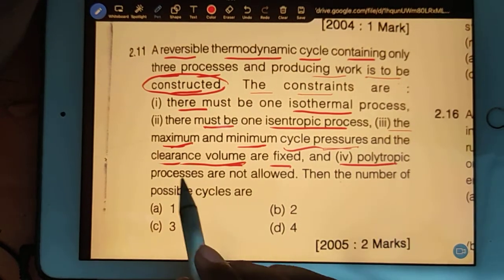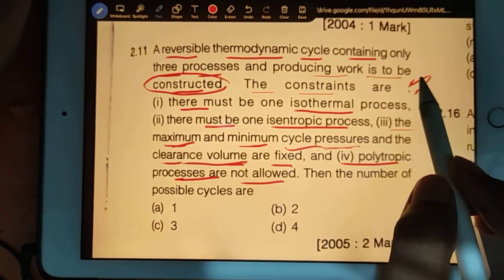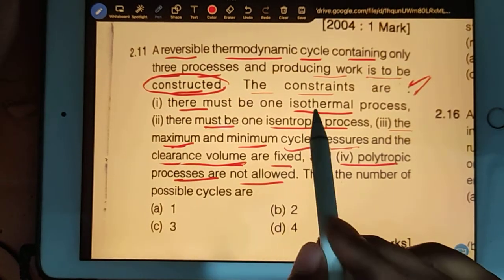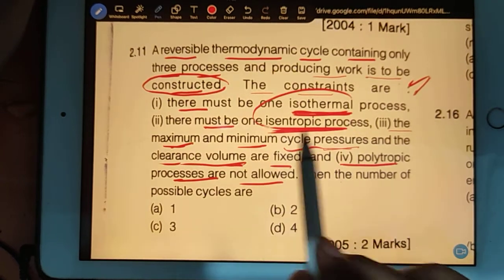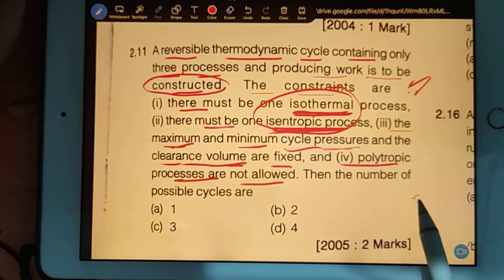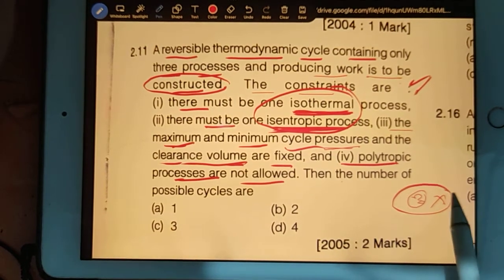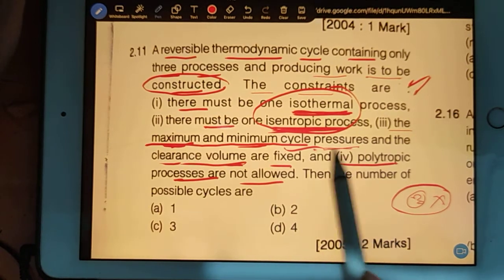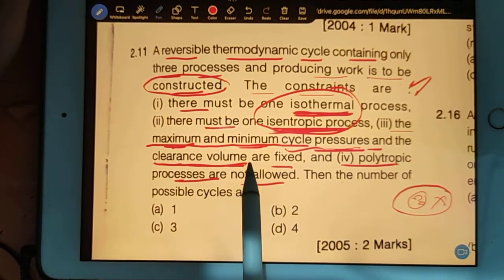Fourth, polytropic processes are not allowed. It means whatever processes we are dealing with here are clearly defined: the isothermal process and the isentropic process. The third process is not mentioned, but they are giving a hint. The hint is that the maximum and minimum cycle pressure and the clearance volume are fixed.